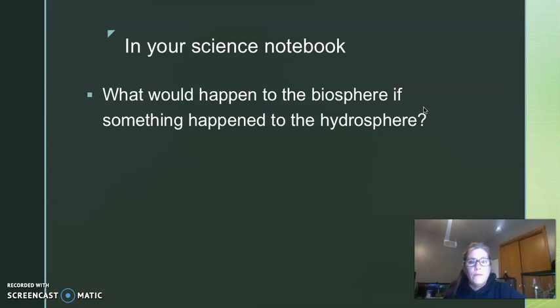Since we can see from our observations of the pictures, the biosphere and the hydrosphere interact quite a bit, and the biosphere depends on that hydrosphere. So, what would happen if something bad happened to the hydrosphere? And then what would happen if something good happened to the hydrosphere? So I want a paragraph for each of those. Your paragraph should be at least 5 to 6 sentences long.